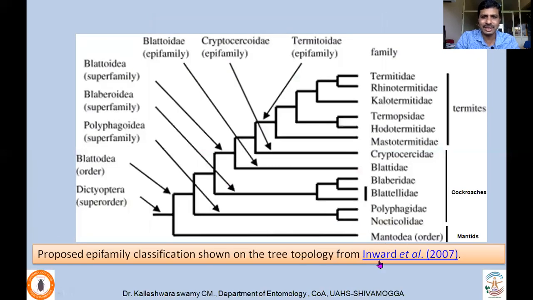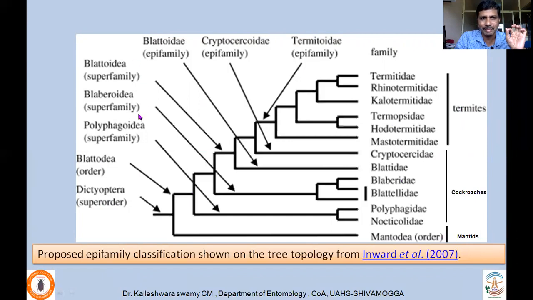So what they did was, Inward and co-workers proposed a different classification based on the molecular evidences. They said that Dictyoptera should be a superorder, which consists of the order Blattodea. That means Dictyoptera should consist of mantids, cockroaches, and termites, whereas Blattodea consists of only cockroaches and termites. So this is the difference in terminologies, which is very clear. Dictyoptera includes mantids, cockroaches, and termites, whereas Blattodea includes only cockroaches and termites. So termites are now placed under the order Blattodea.